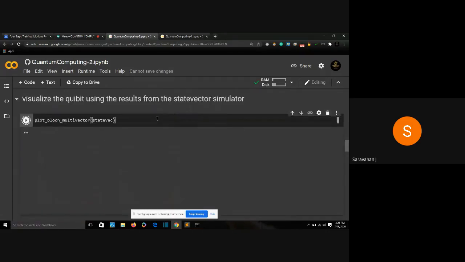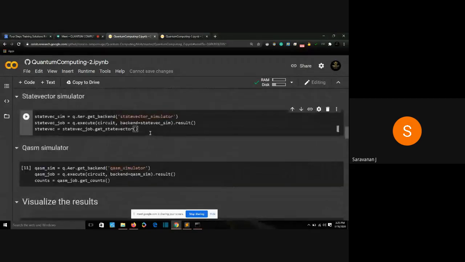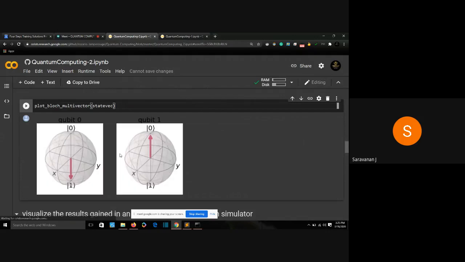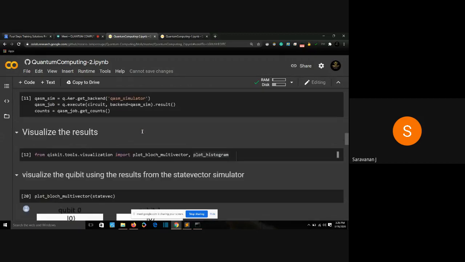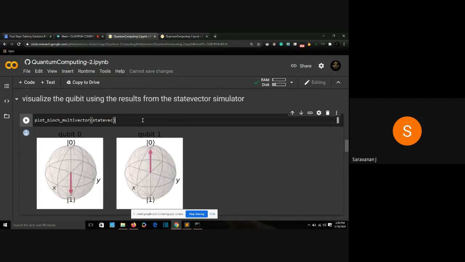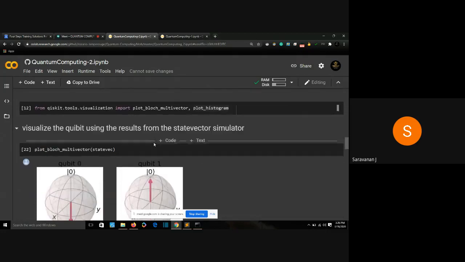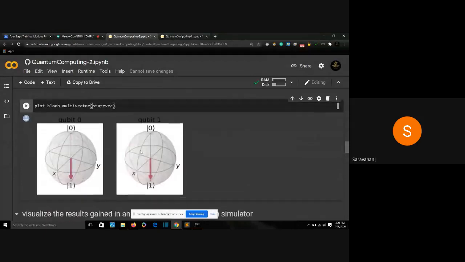Now it's collapsing to 0, my first qubit. I'm looking at my first qubit, all right? I will run it again. I'm pretty sure it will collapse to 1 at some point. Maybe I need to run the whole circuit again. Let's see. Yeah, got it, right? Now the qubit has collapsed to 1.